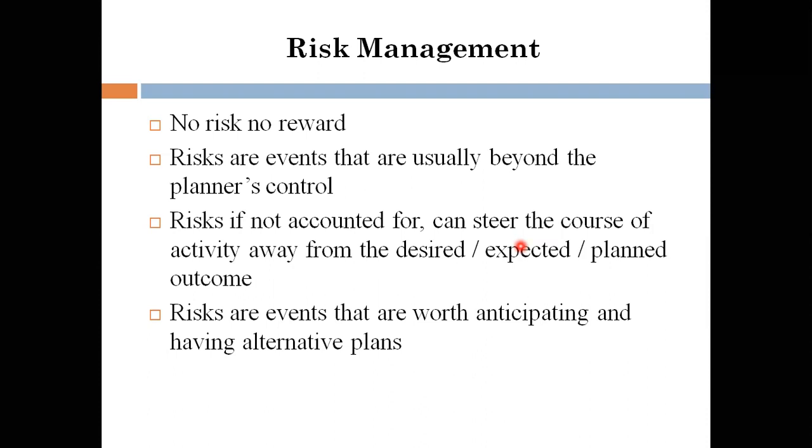And here one example is, see, there are negative risk and positive risk. Positive risk is something where you have invested in some sort of work or project, and you are working on the same. As per your budget plan, you have planned to complete the work in a period of 6 months. And suddenly, if you get a lottery of 1 crore or 10 lakhs, you can complete the same work in 1 month or even less. So that is positive, right? That is a positive kind of risk.